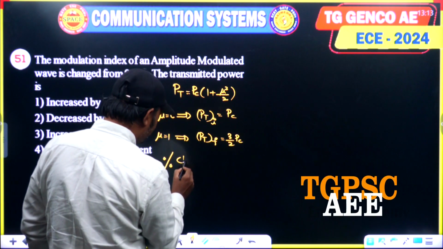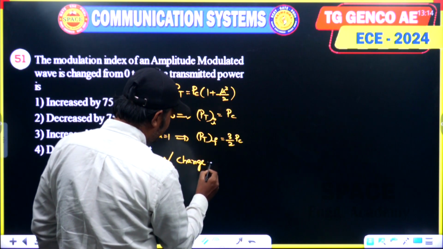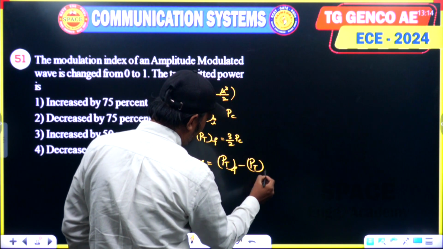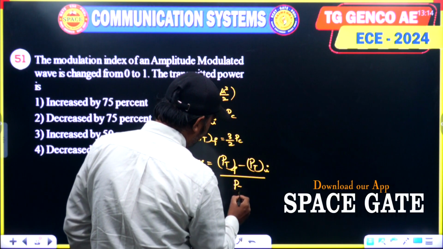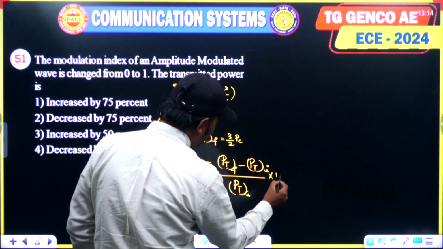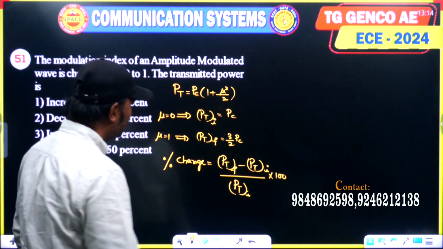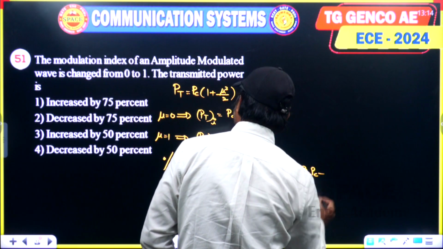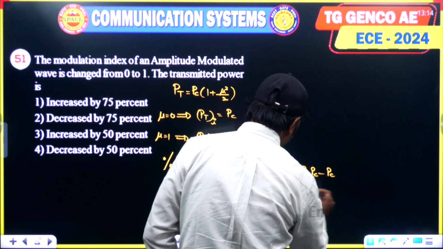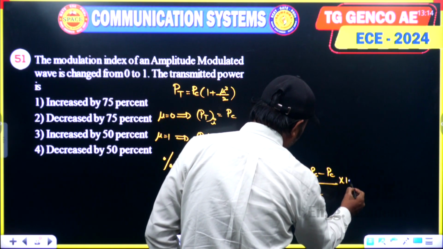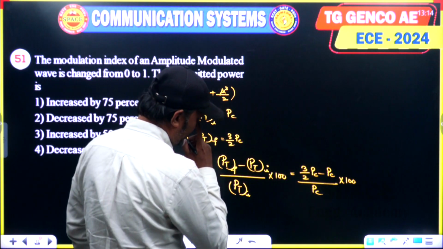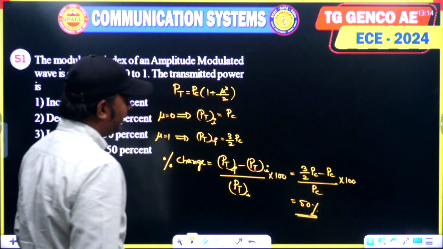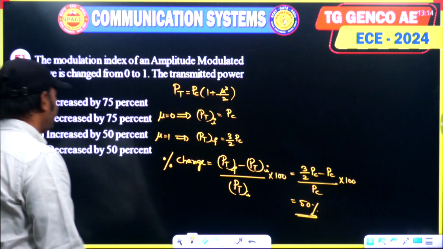The percentage change is PT final minus PT initial by PT initial into 100, which is 3 by 2 PC minus PC by PC into 100, or 50%. So option 3 is the answer.